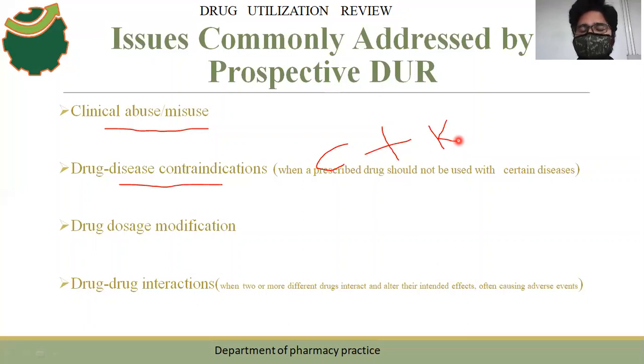We already saw this in the previous class. That's why we should not give it, because here it is a drug-disease interaction.